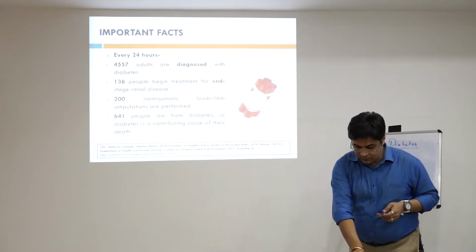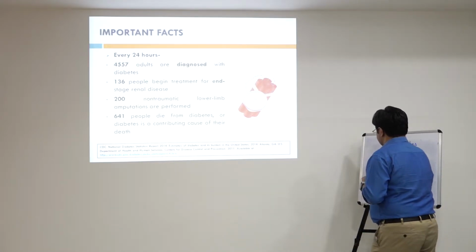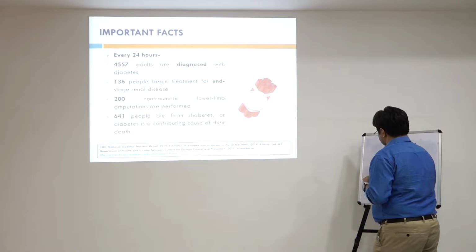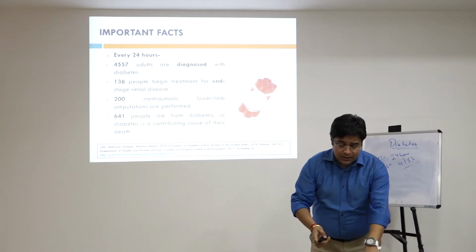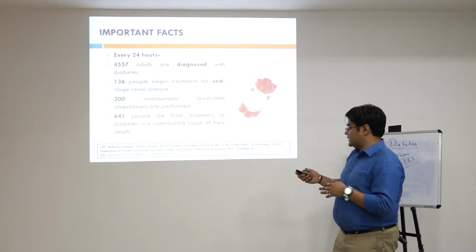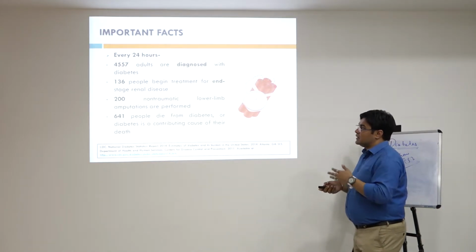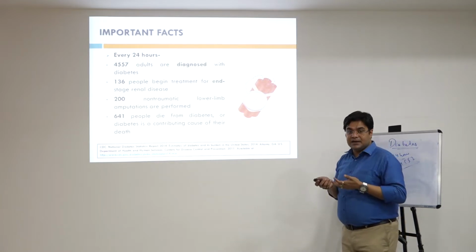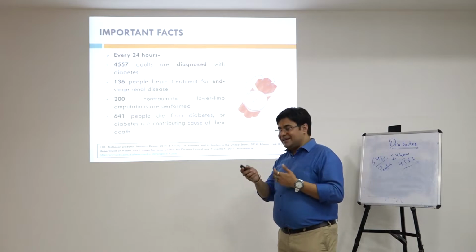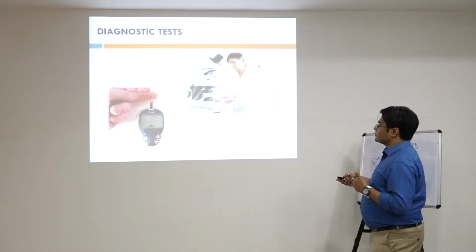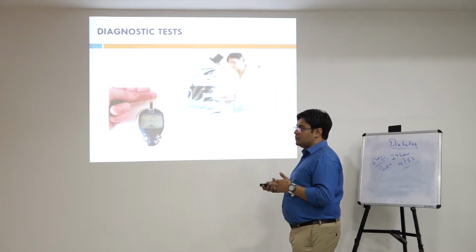It is saying that in every 24 hours, 641 people are dying because of diabetes, or because of the complications that diabetes is causing, and that is creating the death. And 136 people begin treatment for end-stage renal disease because of the complications that occur over the tubules, the kidney diseases that occur.